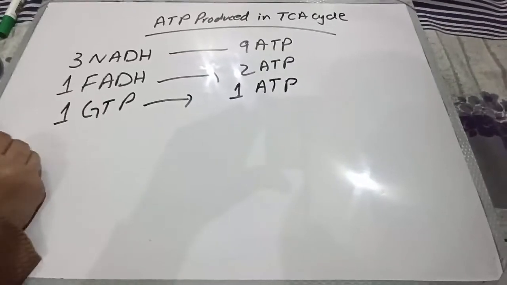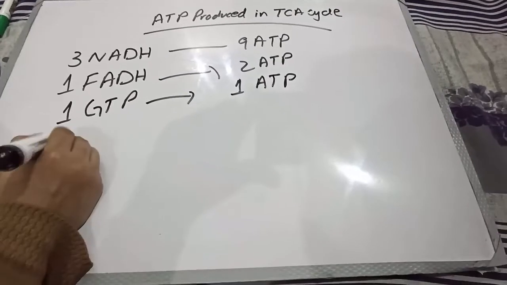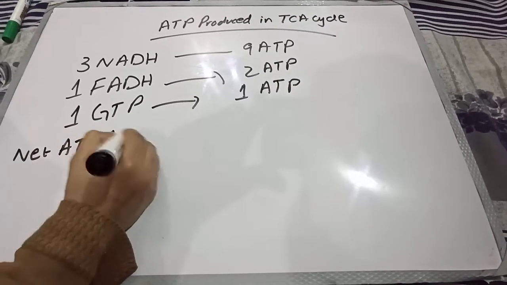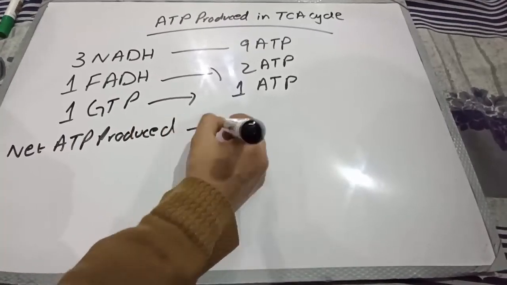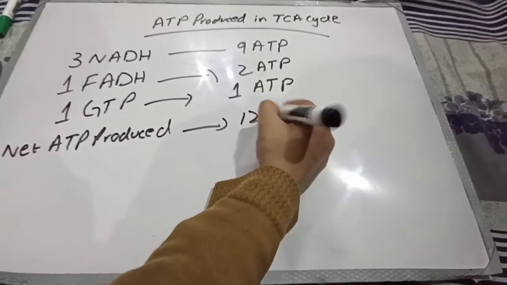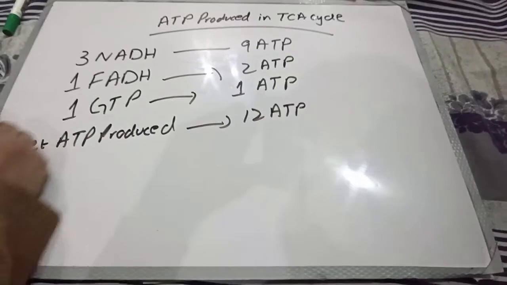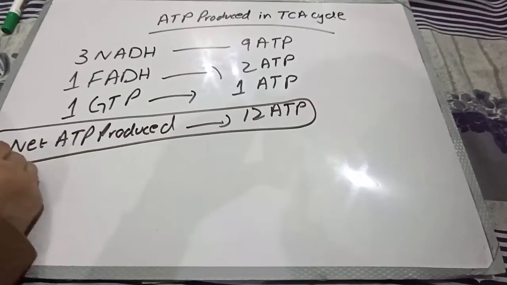So the net ATP produced in the whole citric acid cycle was 12 ATP.